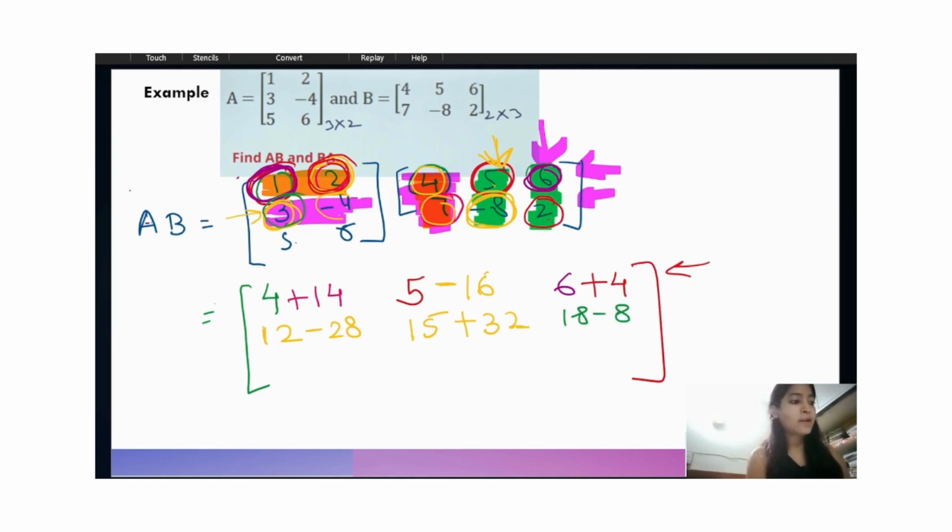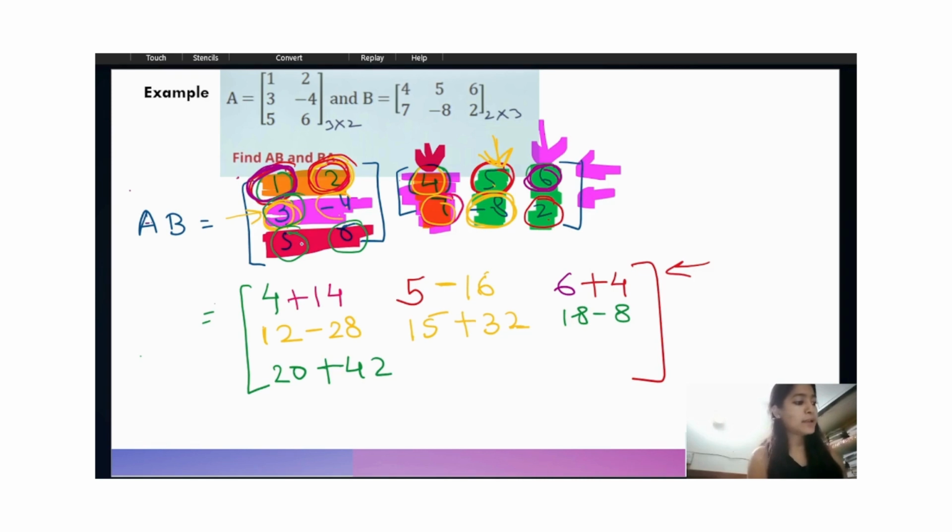Okay, next we have to take the third row and first column. So next is 5 times 4, which is 20, and then 6 times 7 is 42.